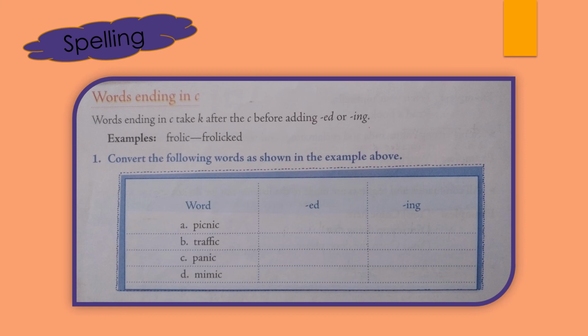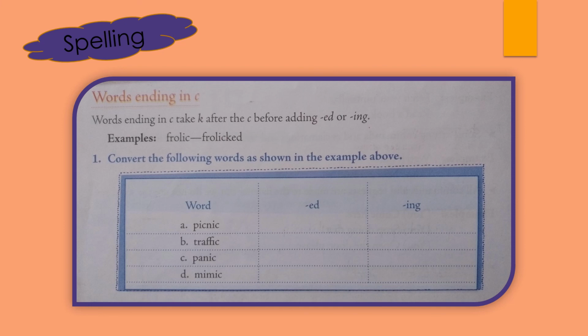See, the example is given like frolic. As this word ends in C, it will add K, and after adding K it will add ed or ing. Like frolicked. Frolic, then it will add K and then ed.